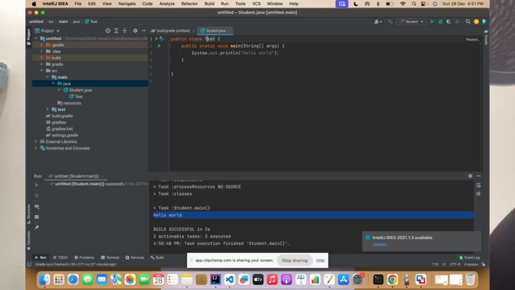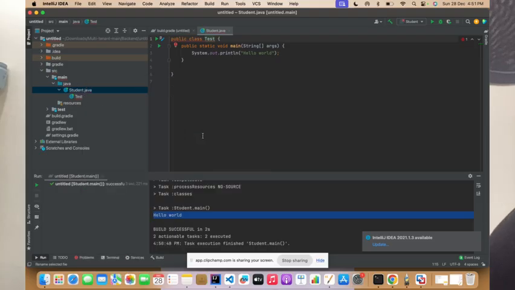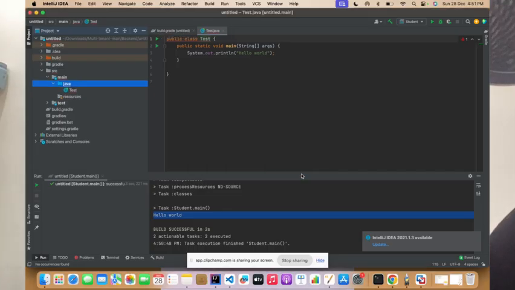There are some rules which you have to follow, which I'll tell you. So if I rename this class name, refactor, rename. Now the compilation error has gone. Now you have changed the class name to test.